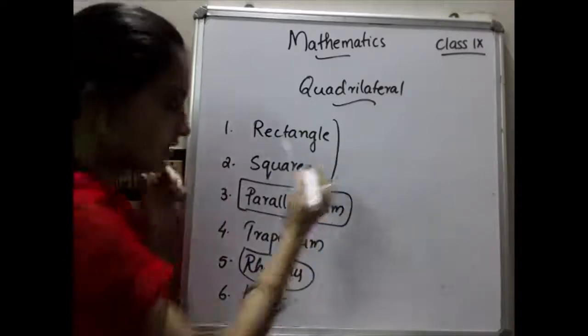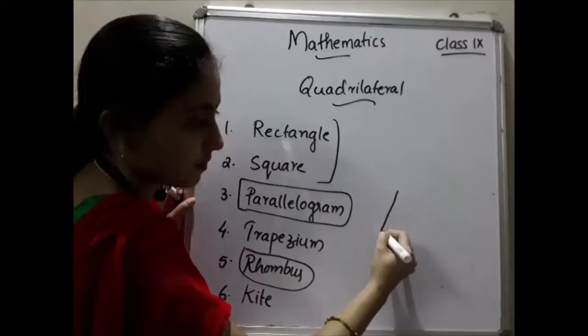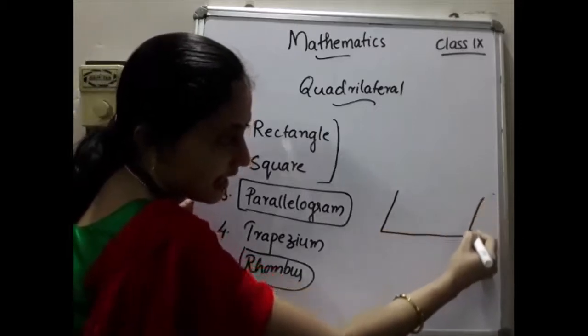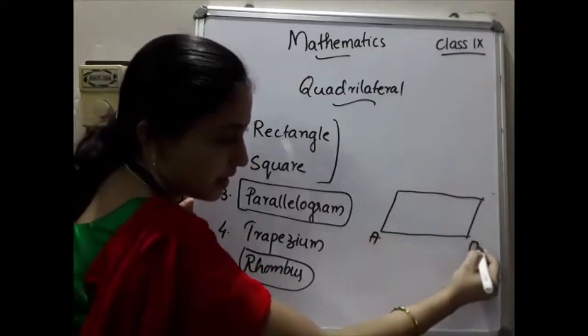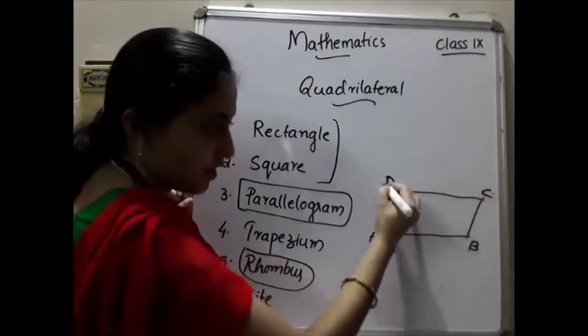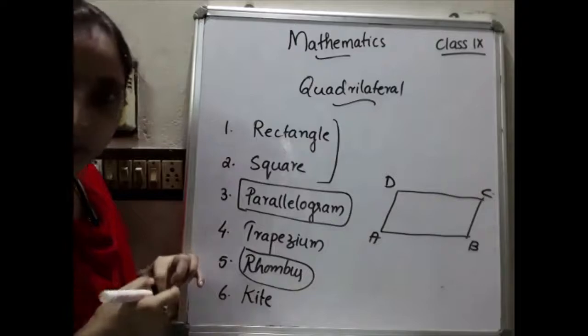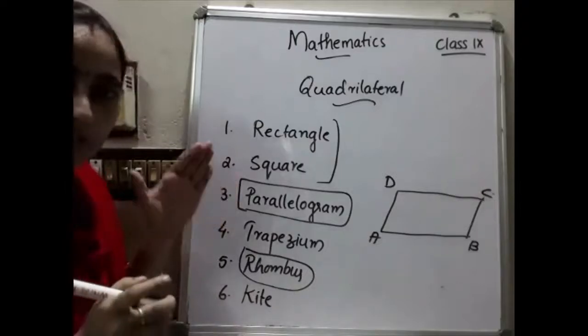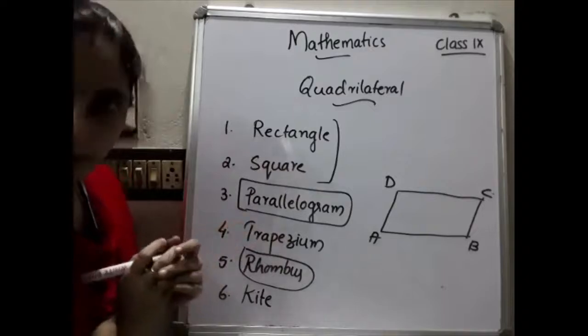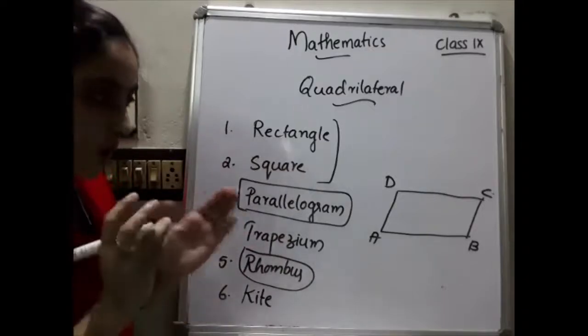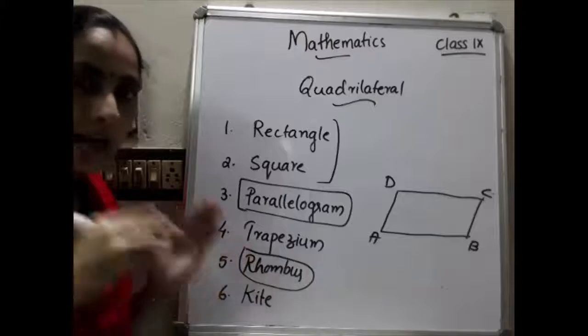So what do you mean by a parallelogram? Listen here. Did you see a figure like this? A, B, C, D. From this figure, can you see what a parallelogram is? Yes, a parallelogram is a quadrilateral having opposite sides parallel and equal.